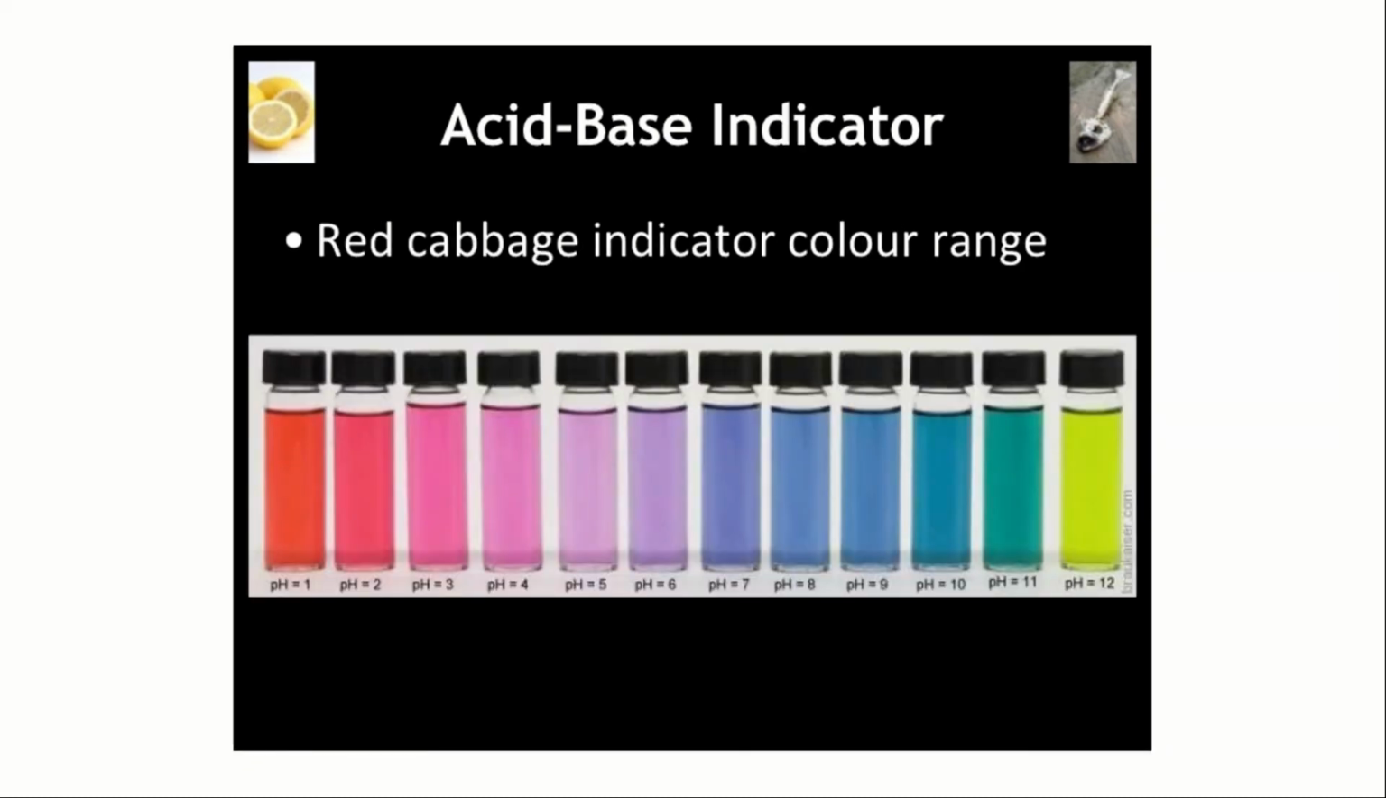Red cabbage indicator color range. From just one vegetable, that is red cabbage, various types of indicators can be made. If the pH is 1, it will show red color. If the pH is 2, it shows a dark pink color. Then it shows light pink. Then it varies to violet, then blue, aqua and then yellow or a lime color. So this is the varied range of colors it shows for numerous pH values by only one indicator, that is red cabbage.